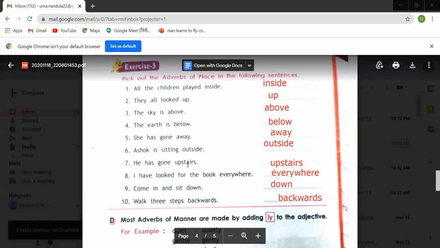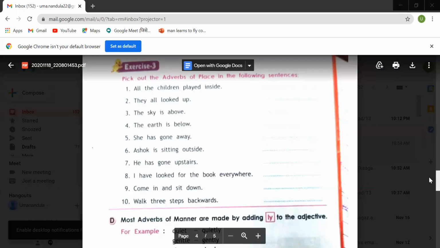Where has he gone? Upstairs. I have looked for the book everywhere. Where? Everywhere. Come in and sit down. Where? Down. Walk three steps backwards. Backwards. This way we can identify the adverbs of place easily, by putting the question.